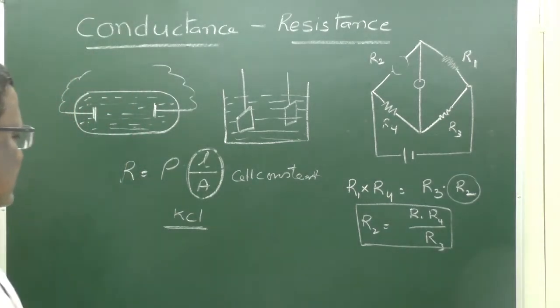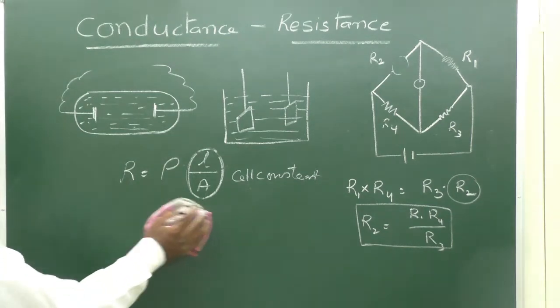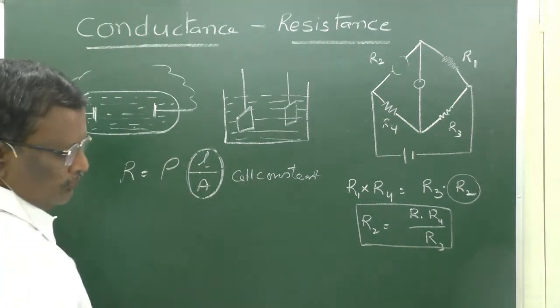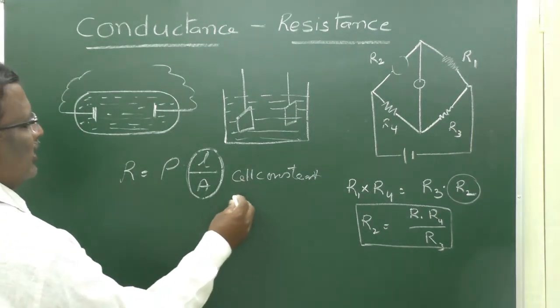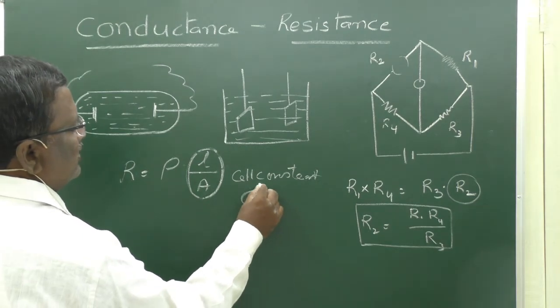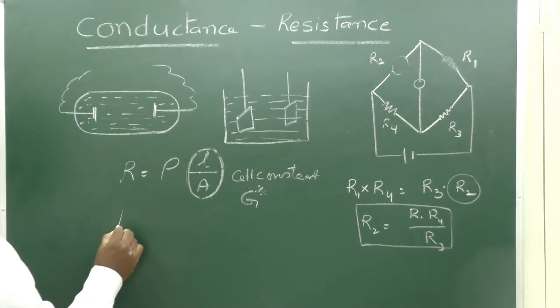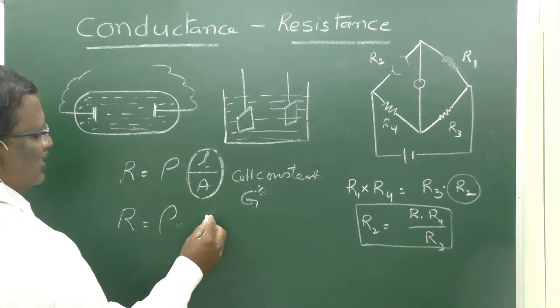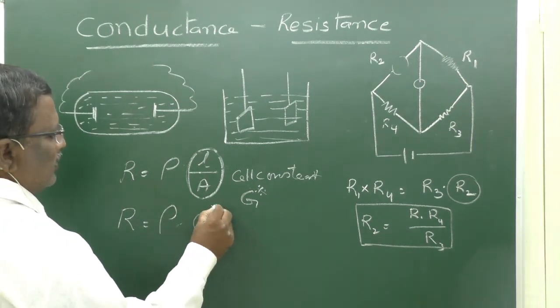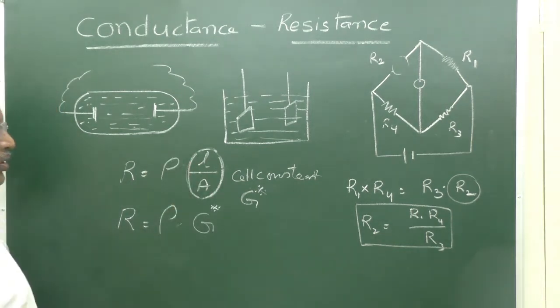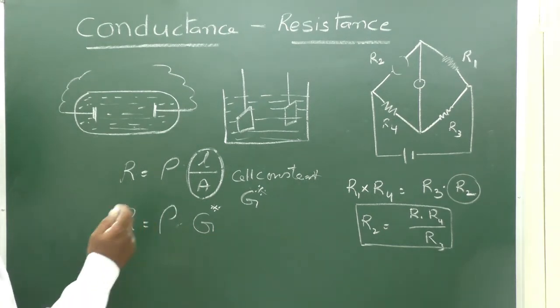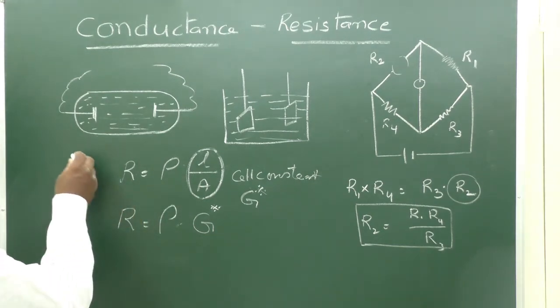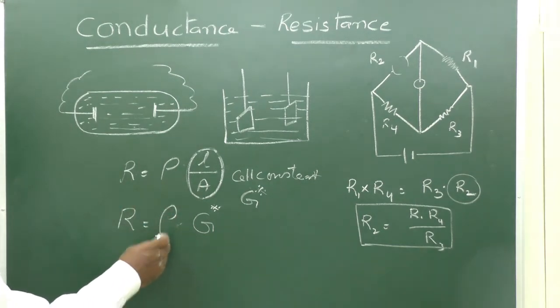So, here this is the cell constant. Now, the cell constant is denoted with G star. So, R is equal to rho into G star, but rho is 1 by kappa, because kappa and rho have an inverse relation.